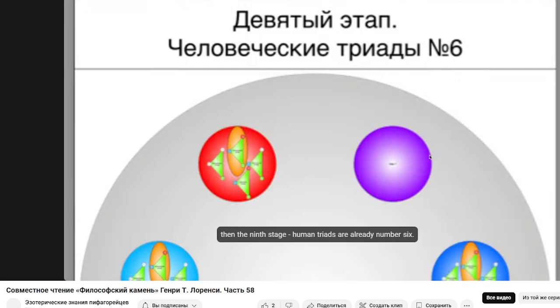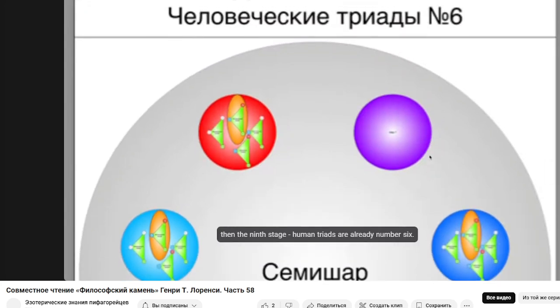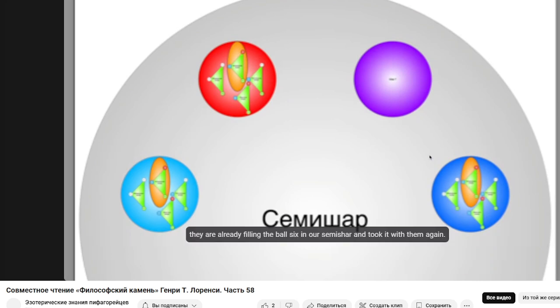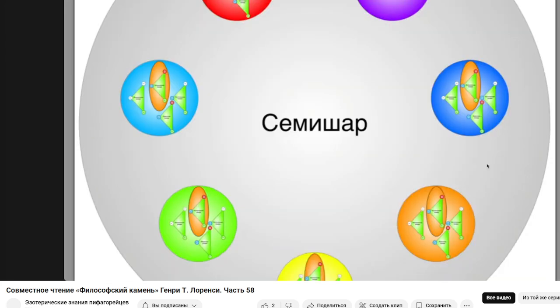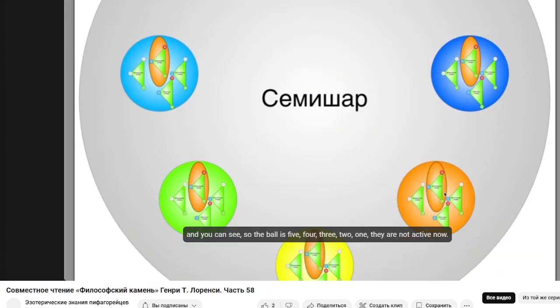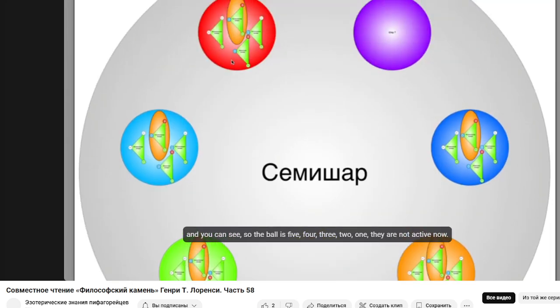Then, the 9th stage, human triads are already number 6. They are already filling ball 6 in our semishar, and took it with them again. And you can see, so the balls 5, 4, 3, 2, 1 are not active now. So the wave of life is on ball 6, because it was there, as on a ladder, that the human triads turned out to be.